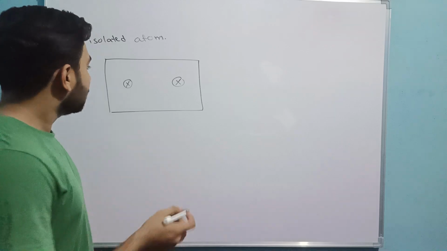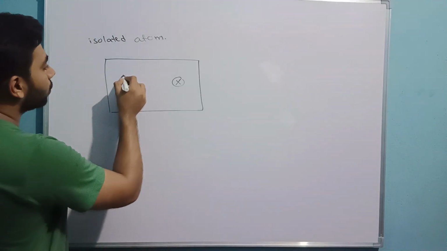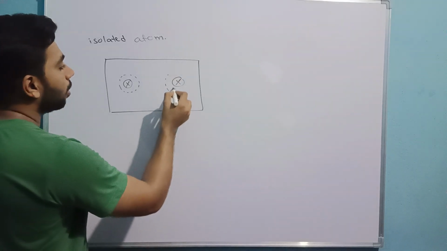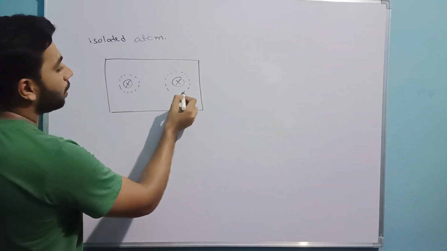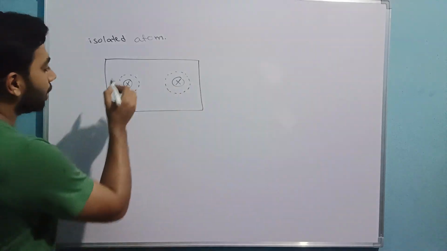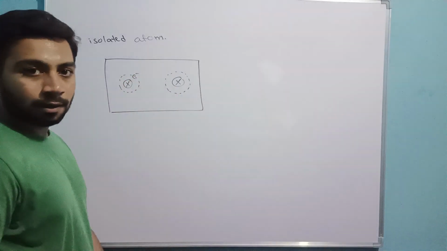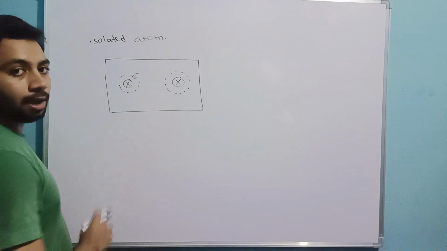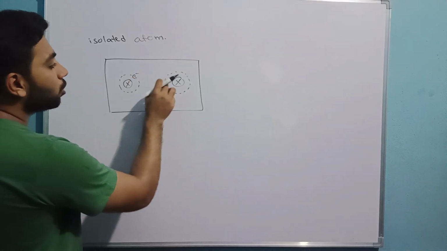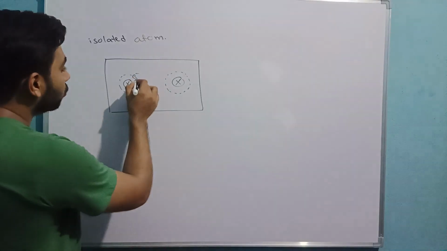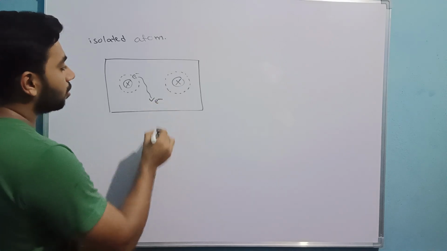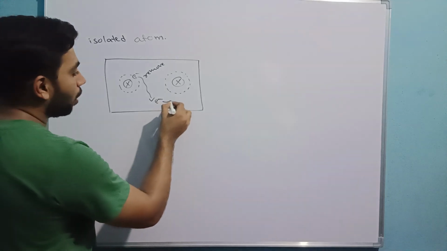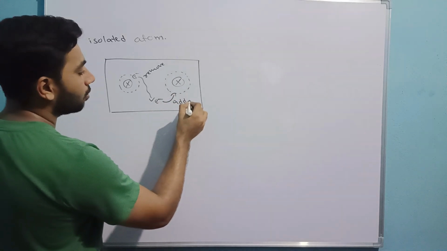Now in a gas, this atom will have an orbit, and this atom will also have an orbit or shell. Here there is one electron. If I want to move this electron from here to here, the distance is very high. First I need to remove this electron outside, then I need to add it here, right?